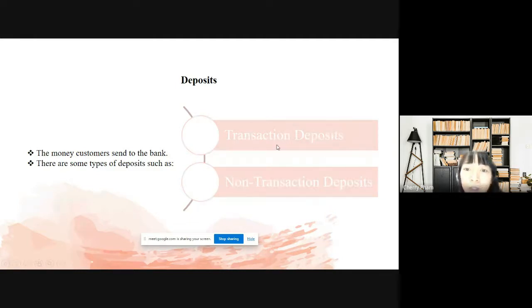In contrast, non-transaction deposits include passbook savings accounts or term accounts.